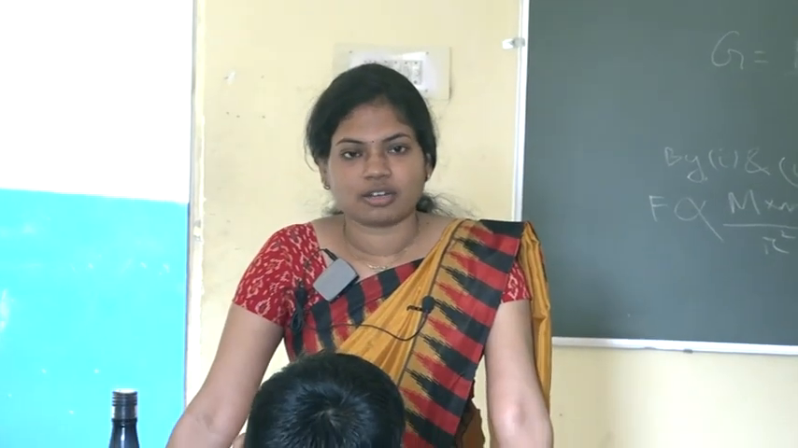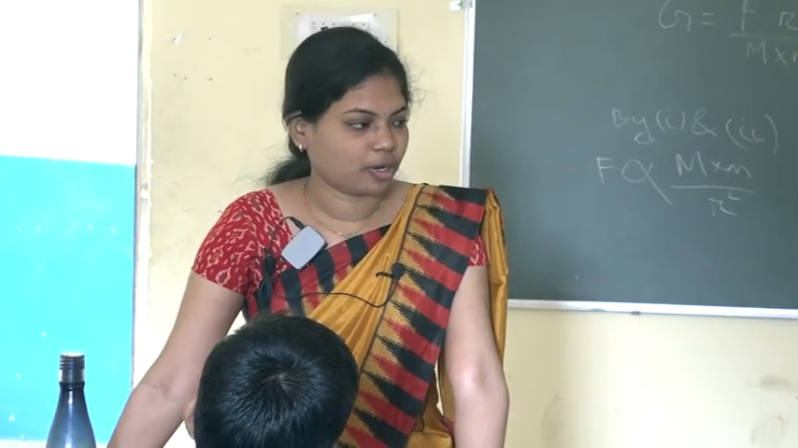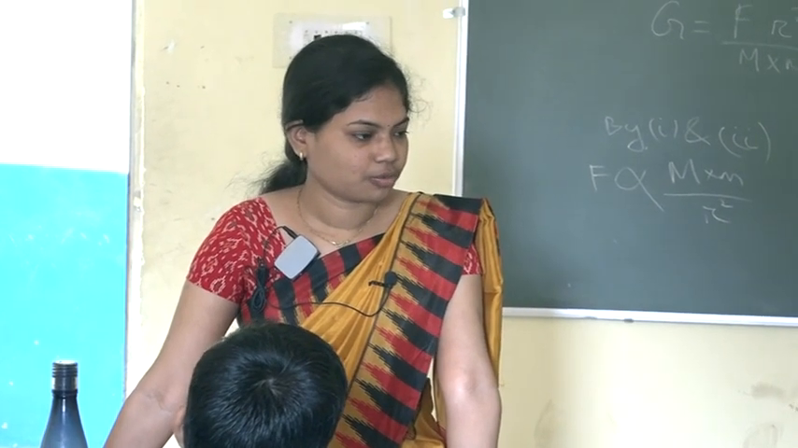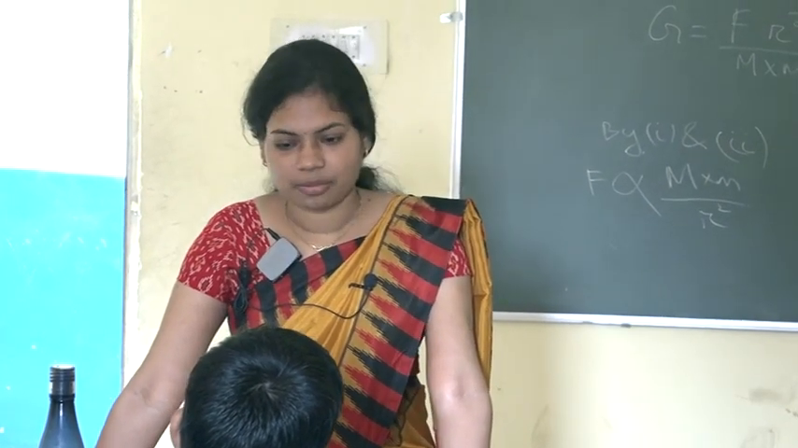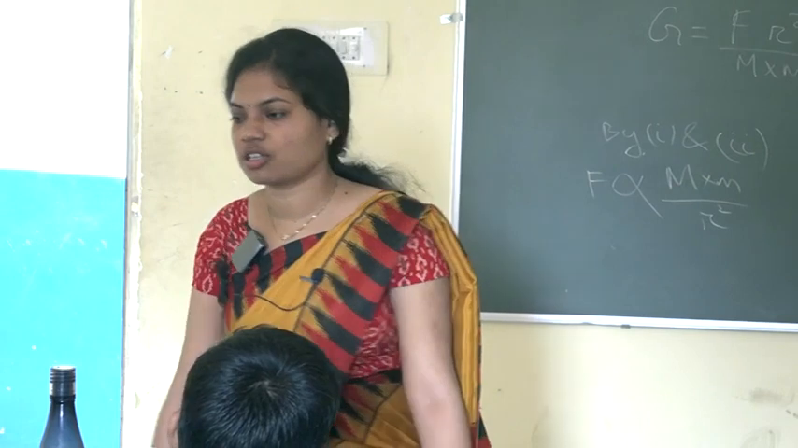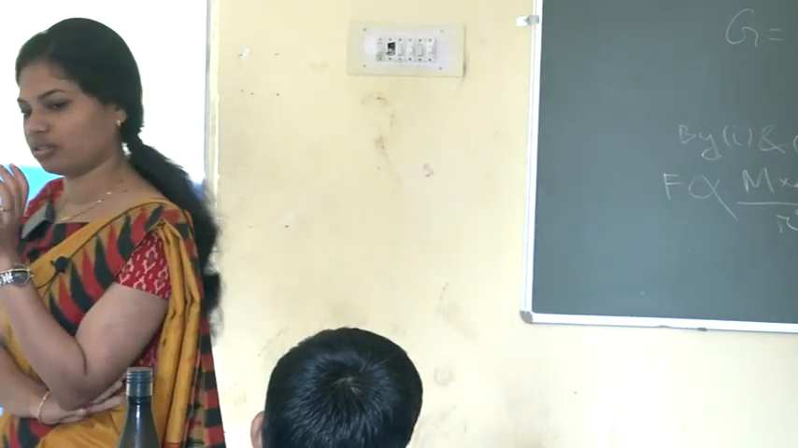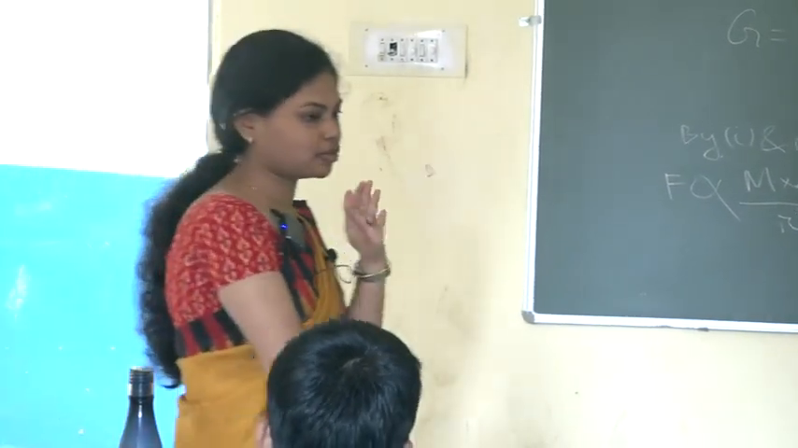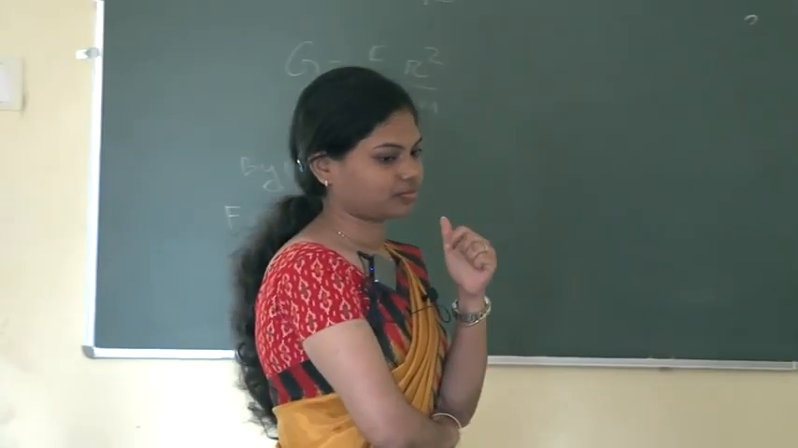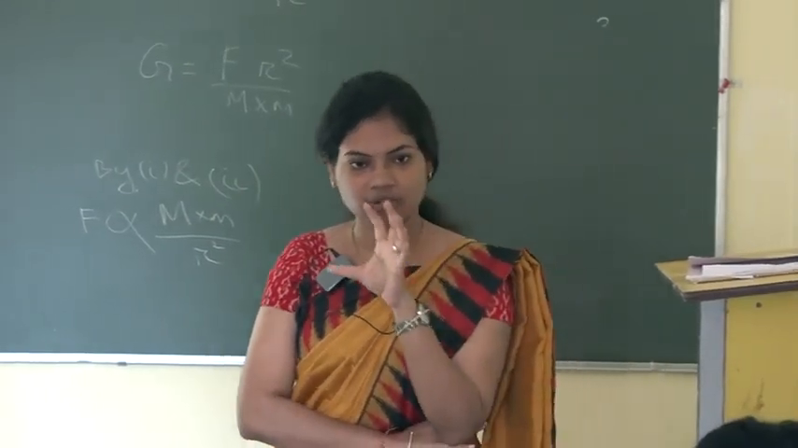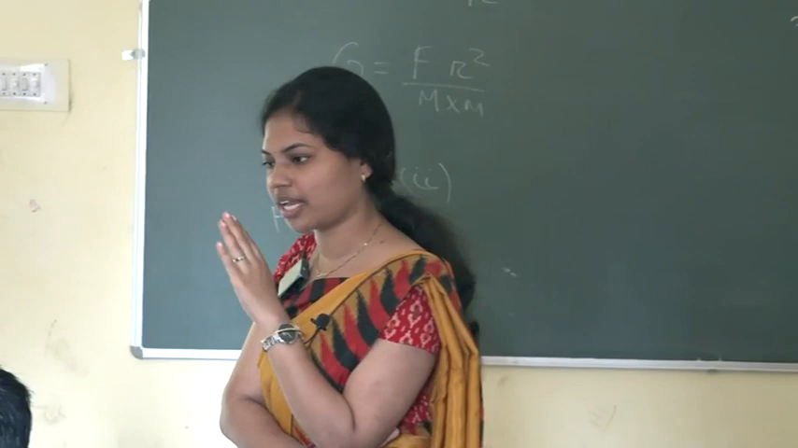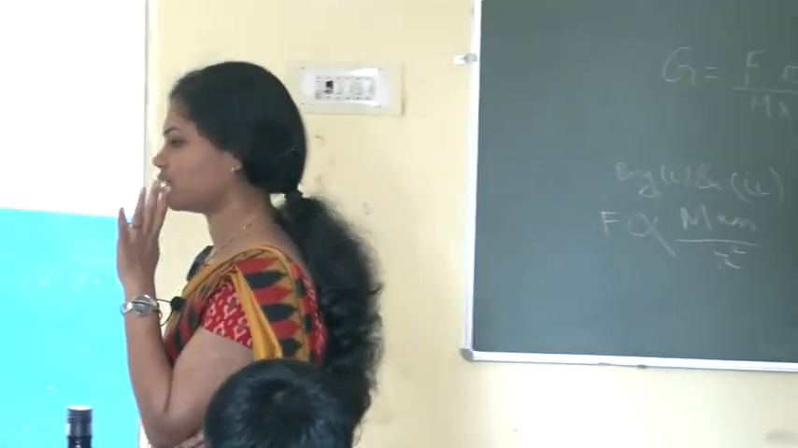Then what are the three laws of Kepler's? All of you read the three laws of Kepler's, Kepler's laws of planetary motion. What do you mean by planetary motion? Motion of the planets around the sun is known as planetary motion. Then what are the three laws of Kepler's?